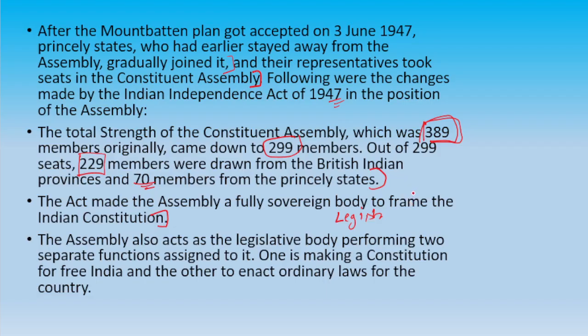So it also worked as a legislative council, and it had two separate functions. First was to write the constitution of free India, and the other was to enact ordinary laws, some of the laws which were required at that point of time due to the situation of the country.